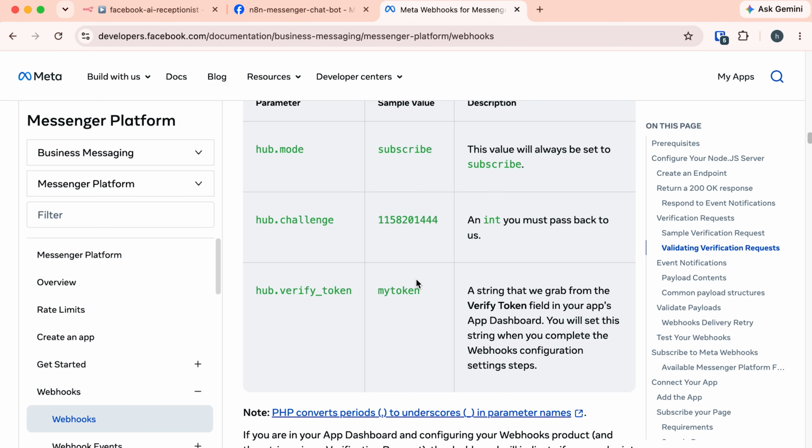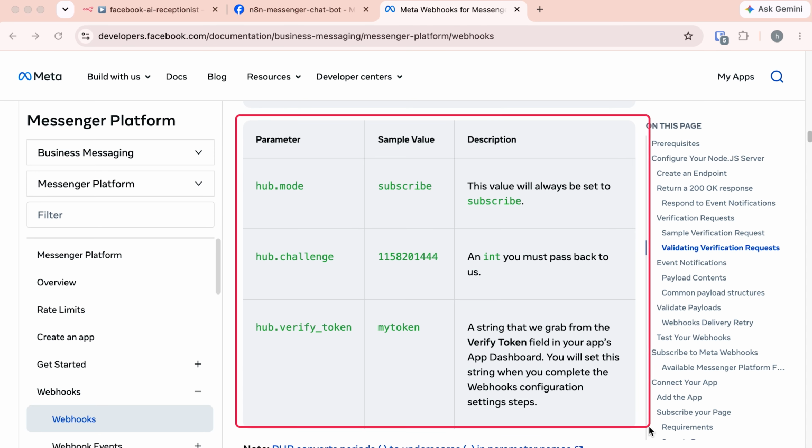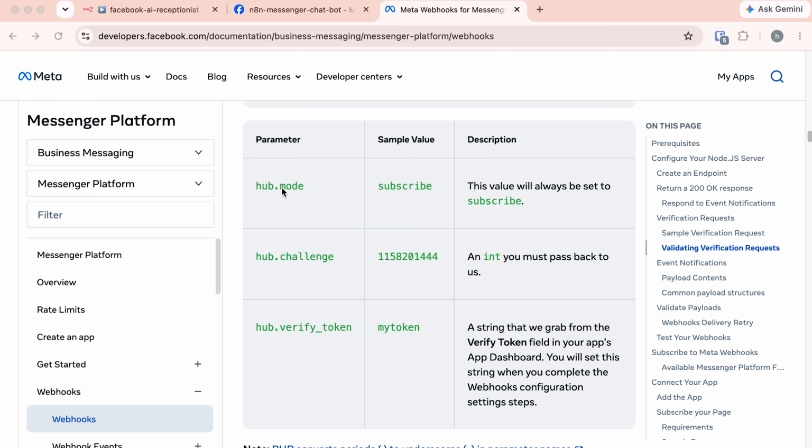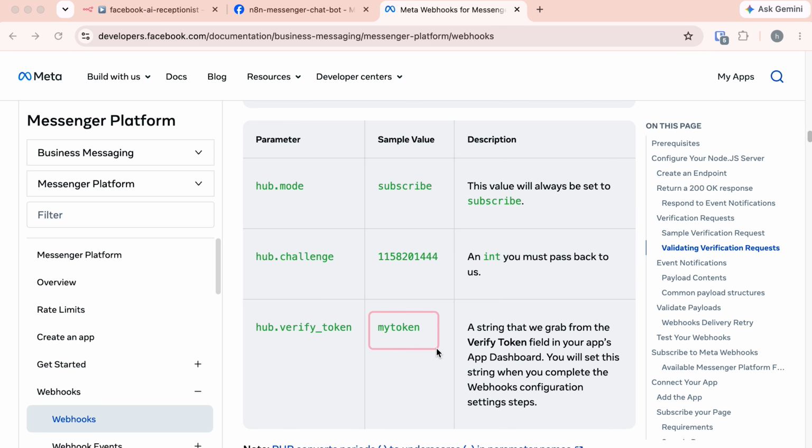It says Facebook will send these three things when verifying. They will send this hub.mode and this hub.verify token, and their value will be like this. For the hub.mode, the value will always be subscribe. And for hub.verify token, it will send the token that we have defined here, this verified token. So it will send me this verified token.